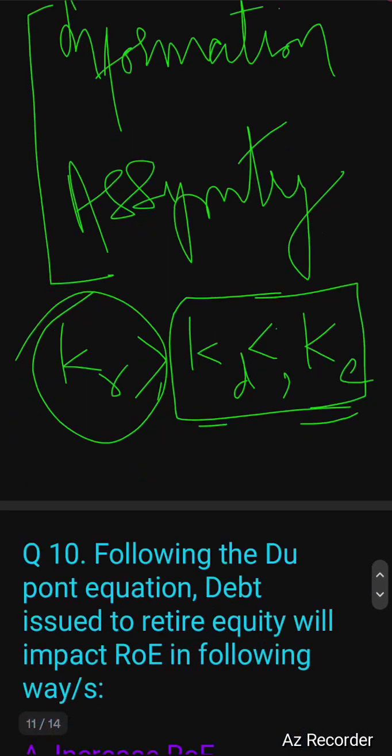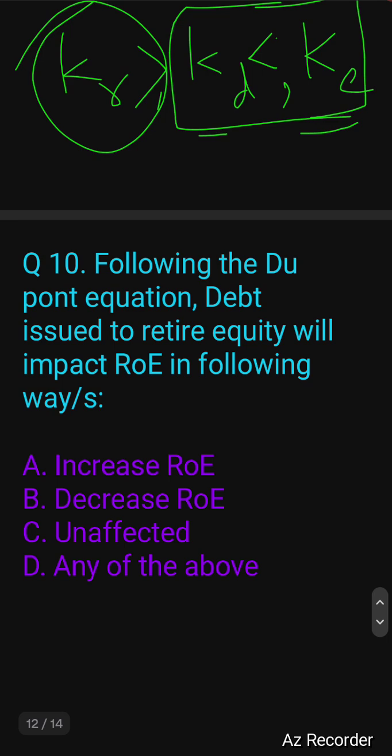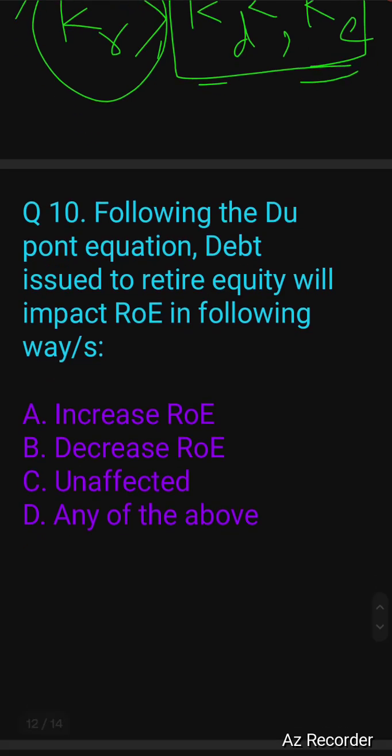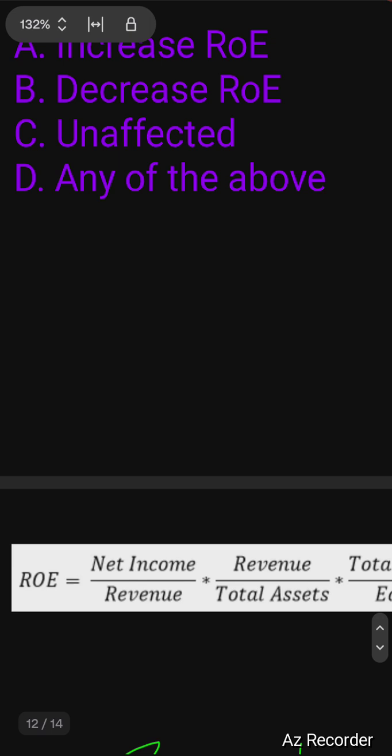Now let's go to question number 10. Following the DuPont equation, debt issued to retire equity will impact ROE in following ways. Options are increase ROE, return on equity, or decrease ROE, or ROE will remain unaffected, or any of the above. तो सबसे पहले हम देखेंगे what is DuPont chart. DuPont chart is an equation which shows how return on equity is derived. So this is the formula for return on equity as per DuPont chart.